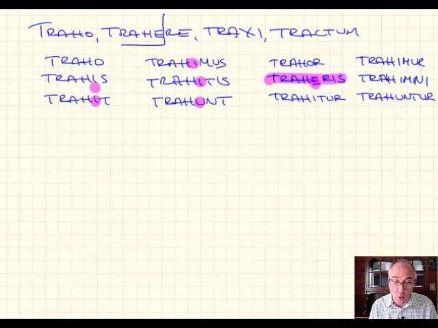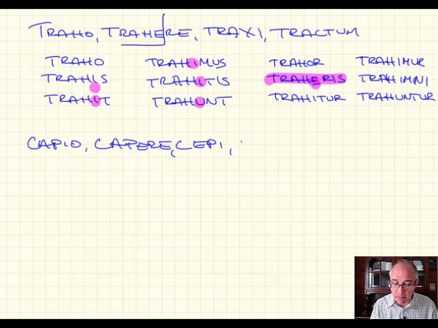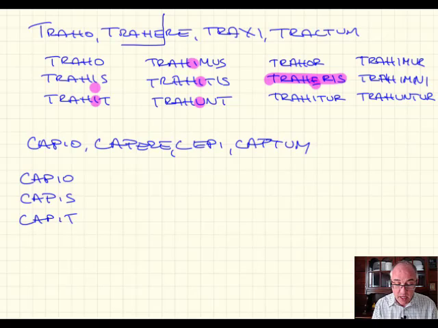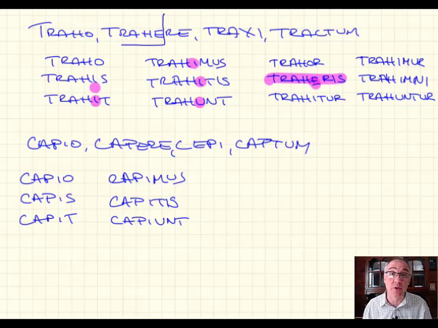Let's take a look at one more example. We'll take capio, capere, cepi, captum, and this is a third IO verb. Capio, in the active voice: capio, capis, capit, capimus, capitis, and capiunt. That's the only difference. They add that I in there because it's a third IO.